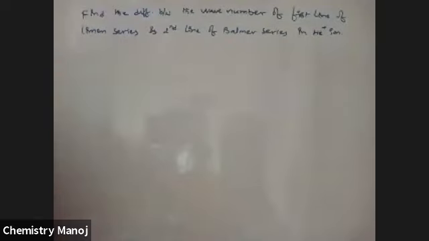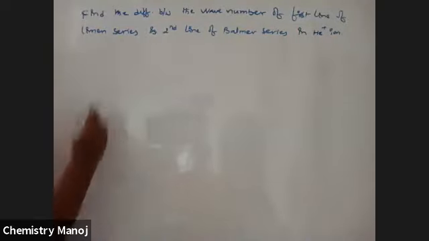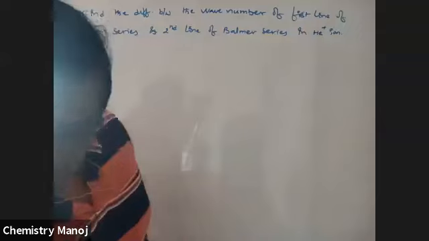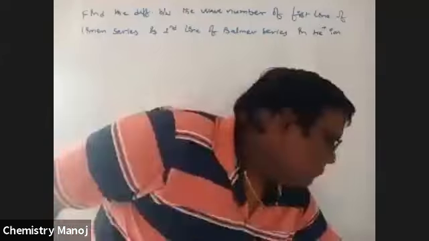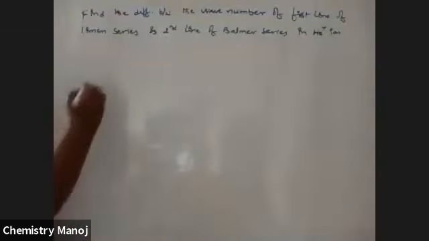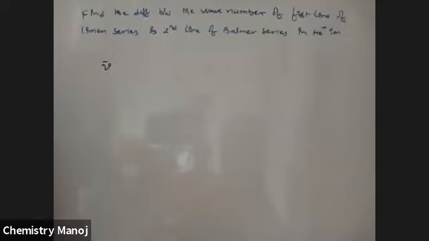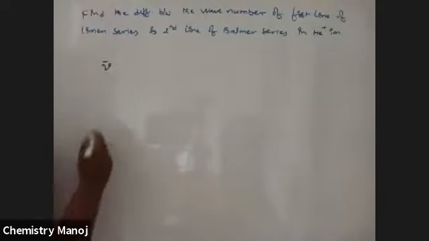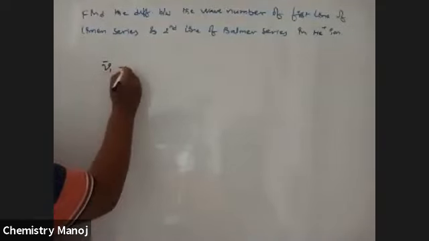The wave number symbol is nu bar. So nu bar of the first one minus nu bar of the second one.